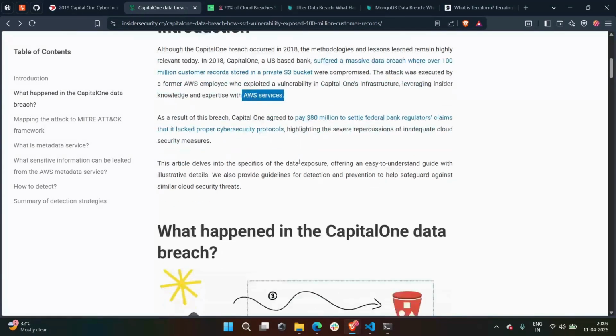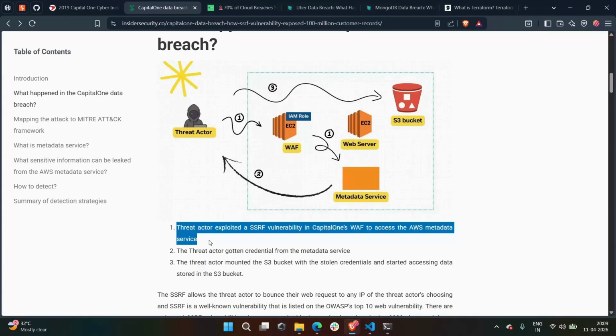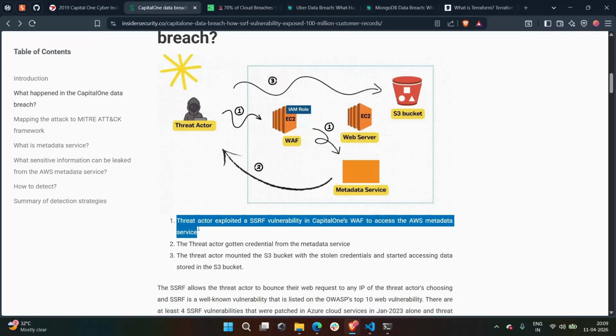On the day of the incident, the attacker found a misconfigured web application firewall on a cloud server. By using this weakness, the attacker performed an SSRF attack, that is, server-side request forgery. This allowed the attacker to send requests from the server itself to the internal AWS metadata service.